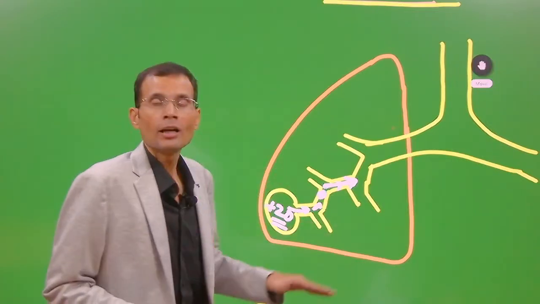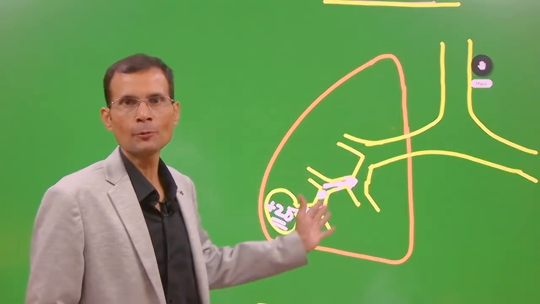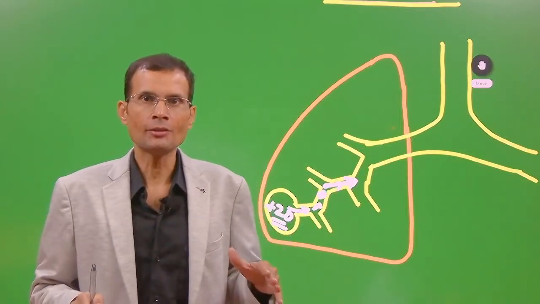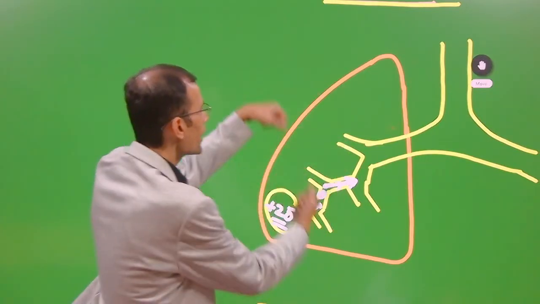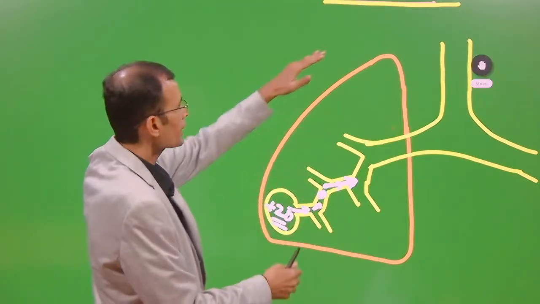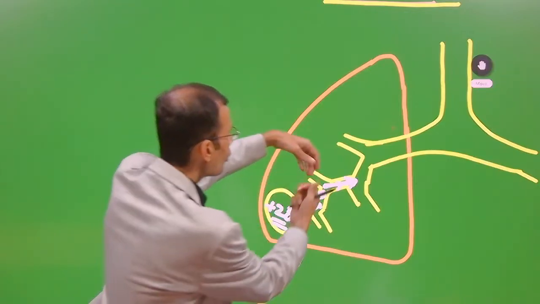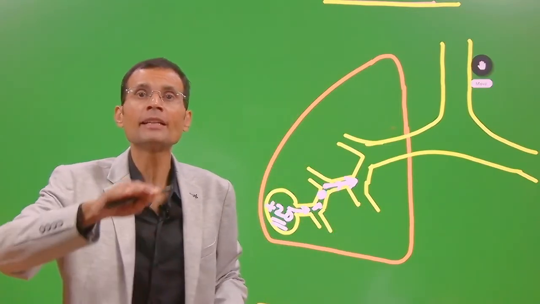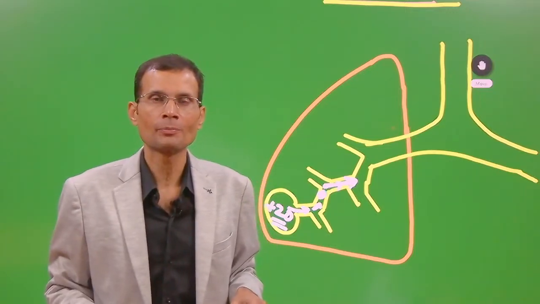Okay, so during inspiration they don't face much of a problem. Now I'm talking about COPD. During inspiration, negative intrathoracic pressure will pull open the airways. Imagine that there is a negative intrathoracic pressure. So it will pull open the airways, even if the airways are narrowed, compressed, edematous, inflamed, by that negative intrathoracic pressure.